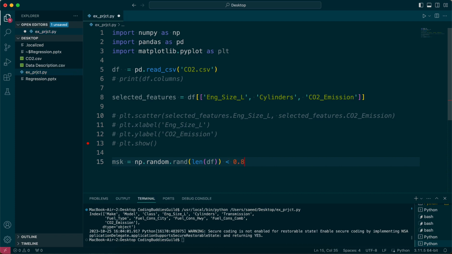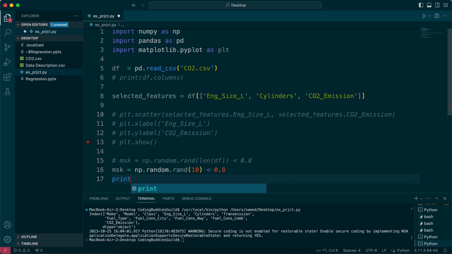So I'm just going to go this less than 0.8, right? This is cool. Let's see what happens. Let's just comment this out so it's easier, right? If I go MSK equals, let's do this, and instead of len of df, I'm just going to go 10.